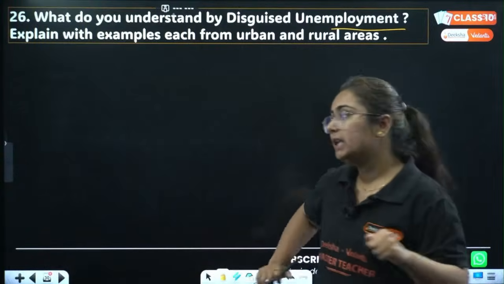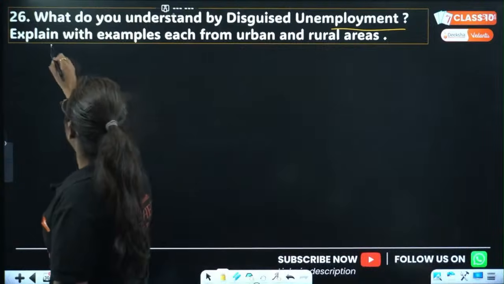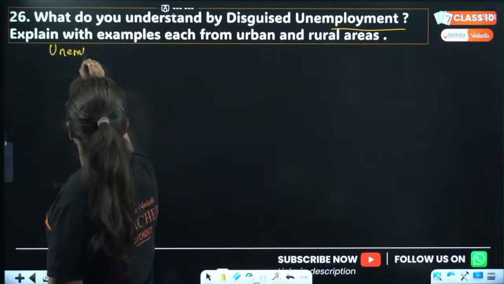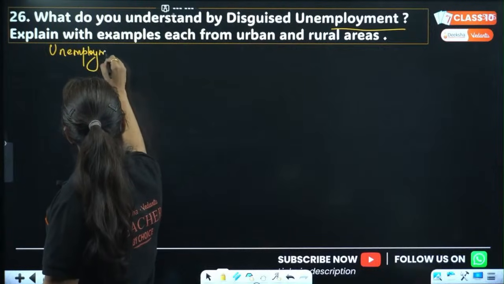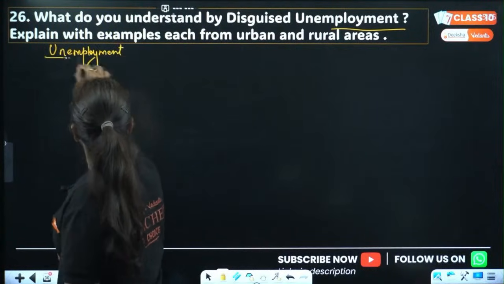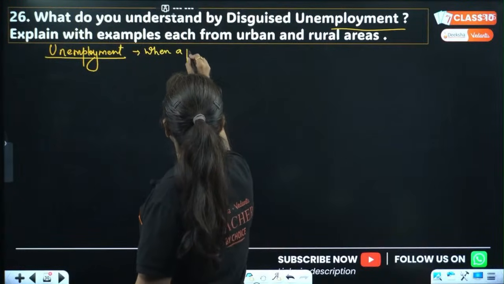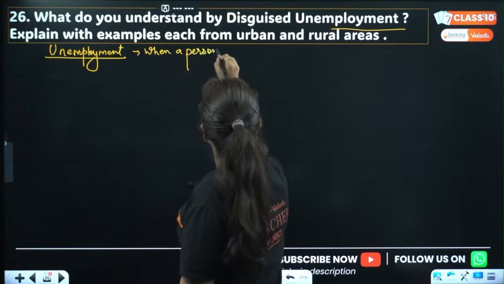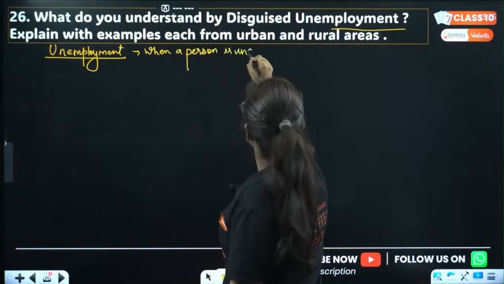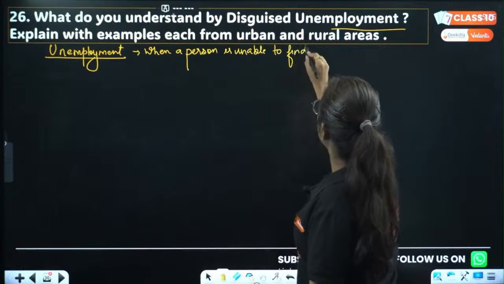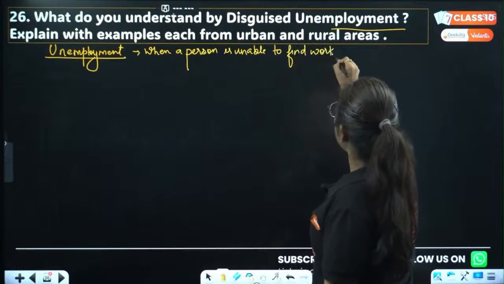ठीक है? Now we know one thing, that is unemployment. What is unemployment? When a person, pay attention, when a person is unable to find work, that situation is known as what?